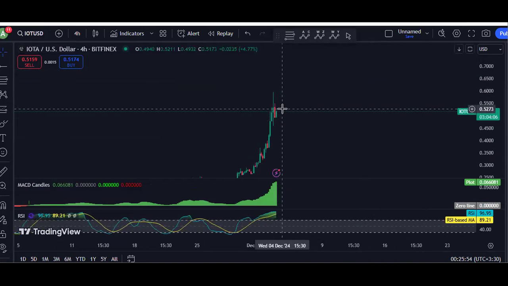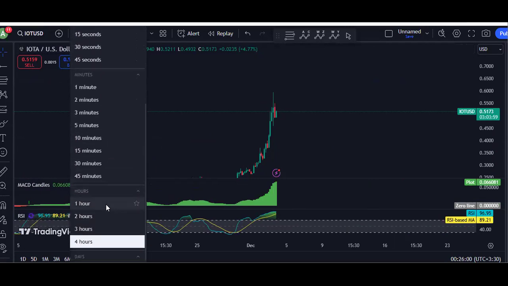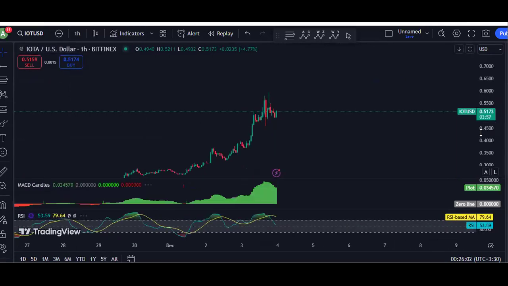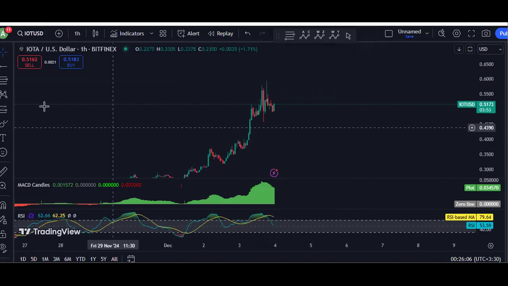If you want to look for a buy, either we wait for a deeper correction or we look for a flag based on the 1 hour or 15-minute chart. But I don't see any trade setup at this point. Even if you move to the 1 hour chart, whenever I say I don't see any trade setup, it doesn't mean the price cannot continue. The only question is how to look for a trade setup. Even if the price continues from here, based on the 1 hour chart, there is no trade setup.